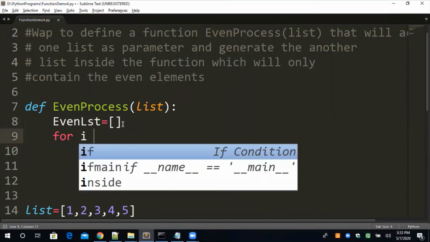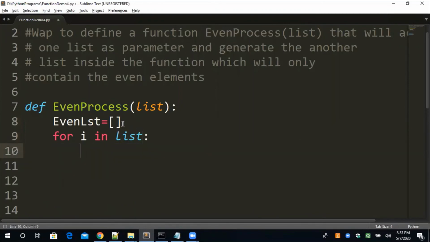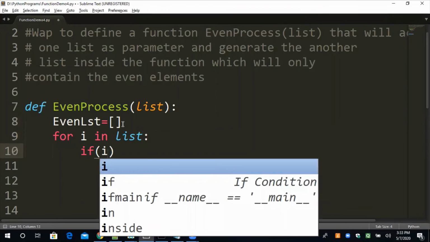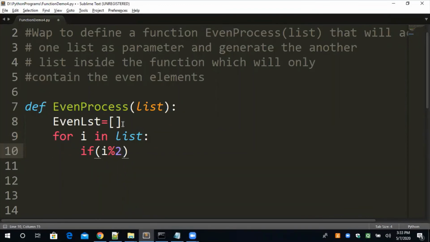Okay, no problem. For I in list, if I modulus 2 is equal to 0, that means the number is even. Now, if the number is even, we don't want to print. हम print नहीं करना चाहते. We are not supposed to print. हमें print नहीं करना. We have to store that even element into this list. Okay, so it's very simple.